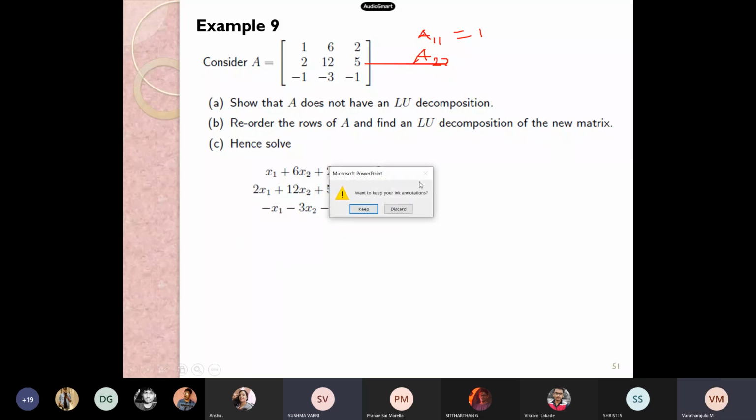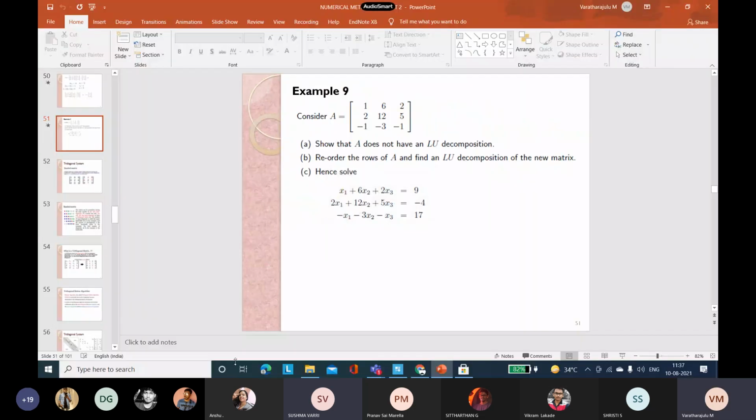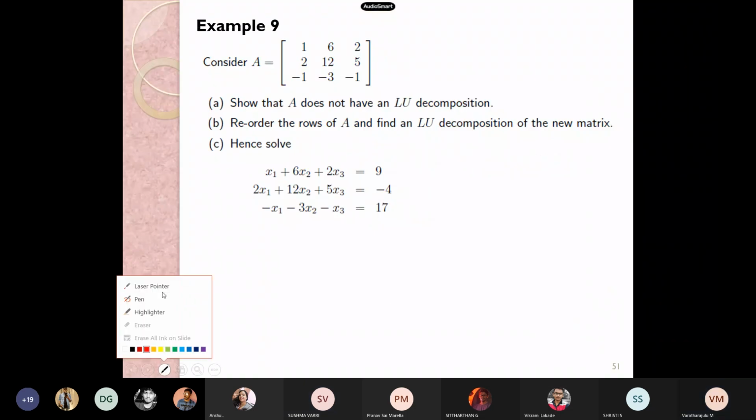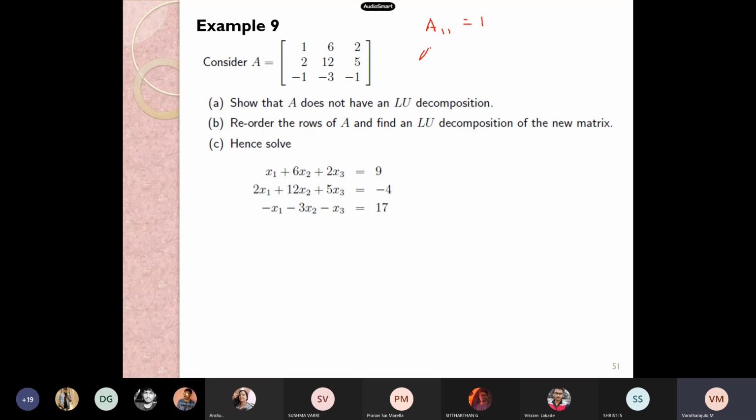A11 is equal to 1, and A22 is equal to 0.